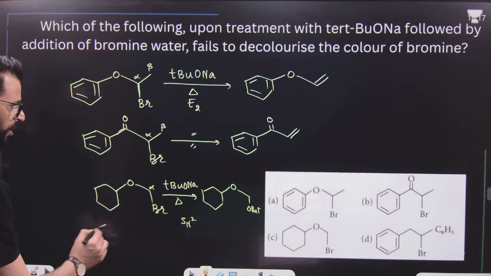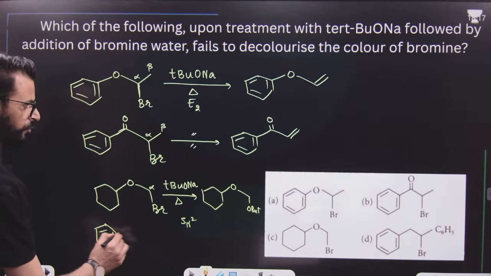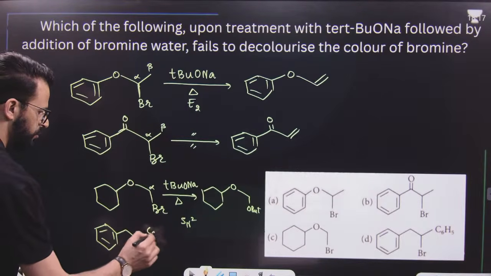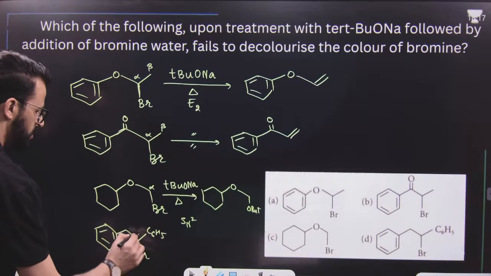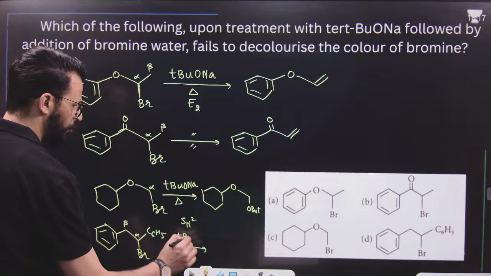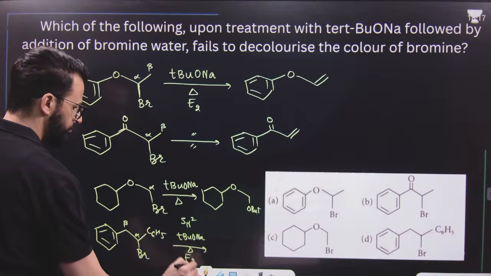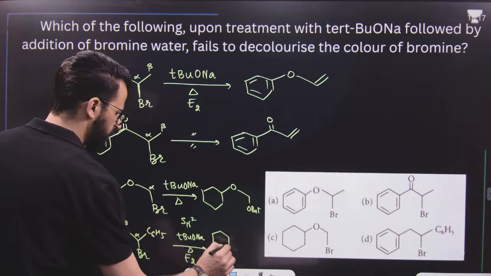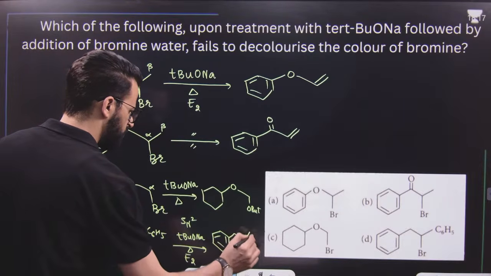Now, if you talk about this last structure, this is Br, this is alpha, this is beta. Here once again there will be E2 reaction. So here what will be the product? Product will be like this.